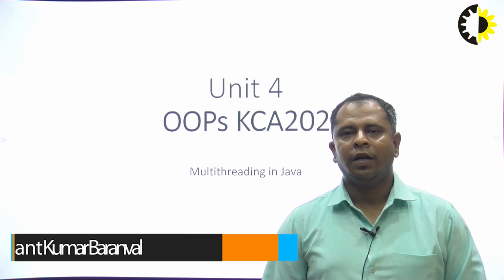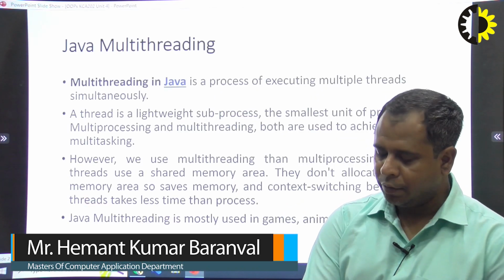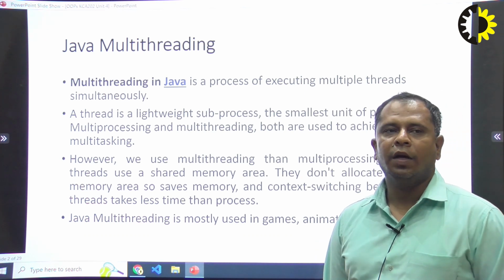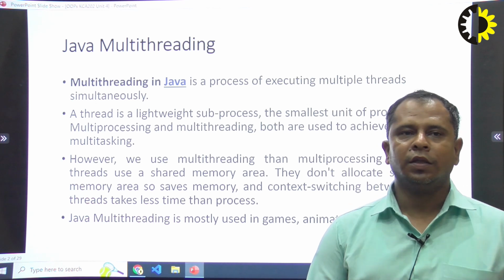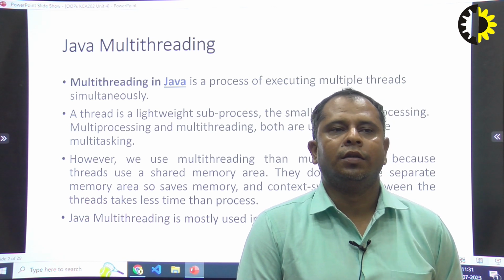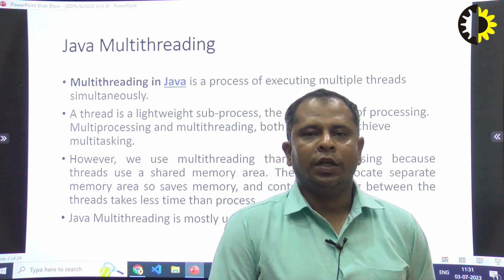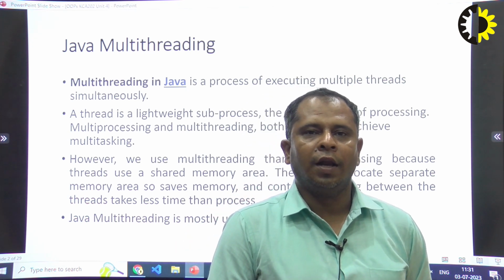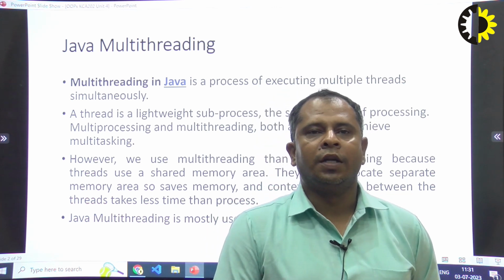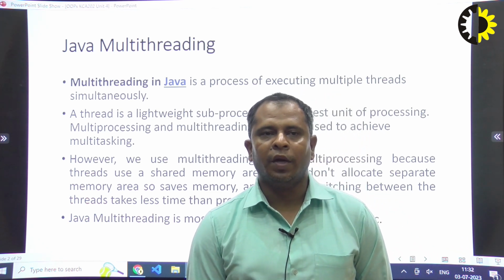After multi-threading, I will discuss synchronization in Java. In today's topic, I will discuss what is multi-threading. Multi-threading in Java is a process of executing multiple threads simultaneously. In our operating system, so many processes are executing concurrently. Like that, lightweight sub-processes are executed under one process simultaneously. That is known as multi-threading.